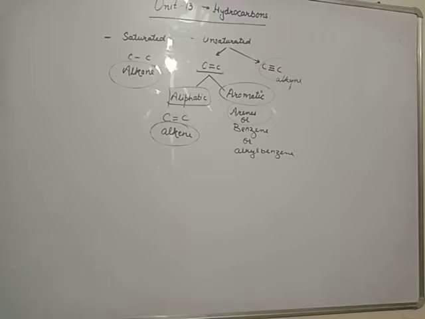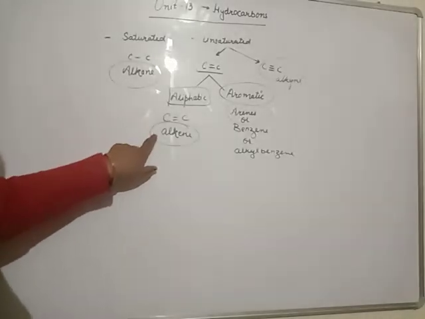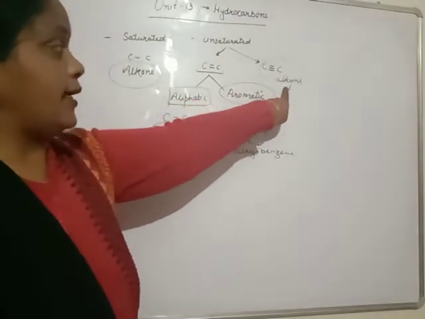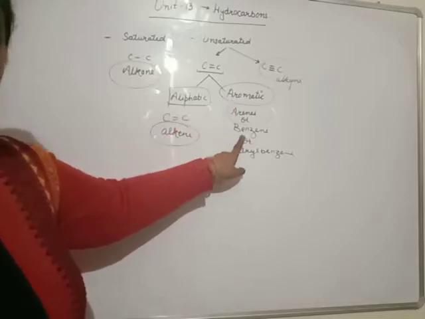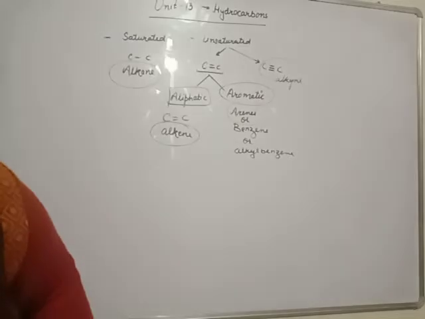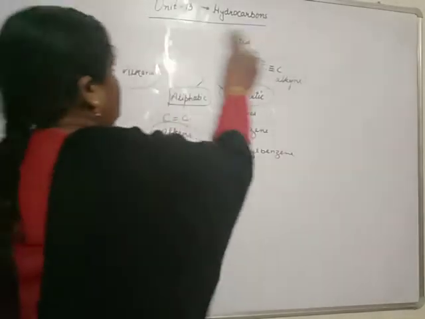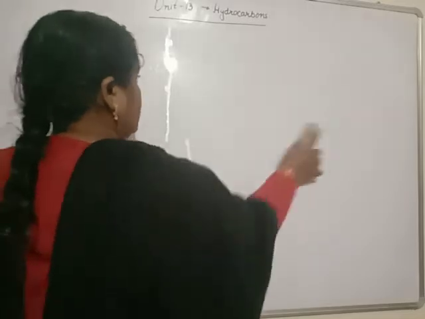Beta, hydrocarbon: hydro means hydrogen, carbon means carbon. That means the compound is made up of carbon and hydrogen only. If they contain carbon-carbon single bonds, they are known as alkanes. If carbon-carbon double bond, alkene. Carbon-carbon triple bond, alkyne. Or a conjugated cyclic system is known as arenes, or benzene, or aromatic compound. First of all, we will study alkane. First part is alkane.